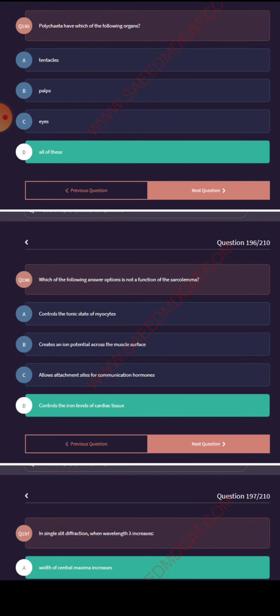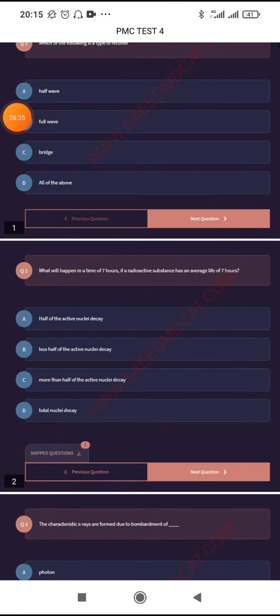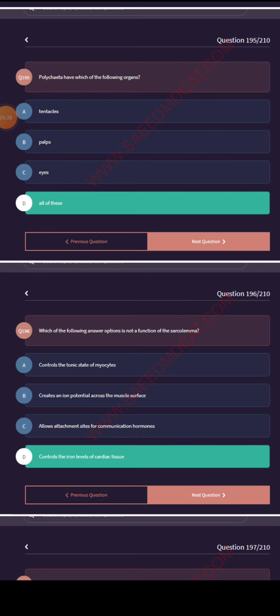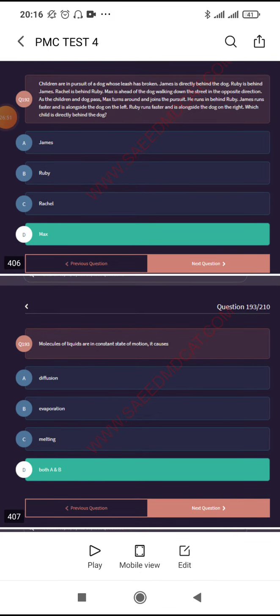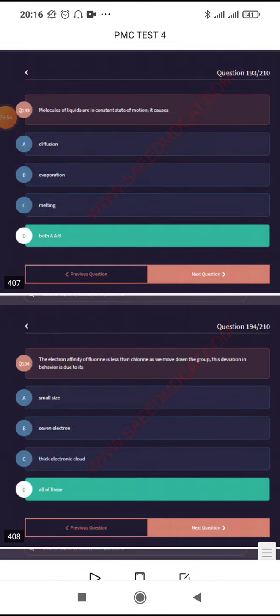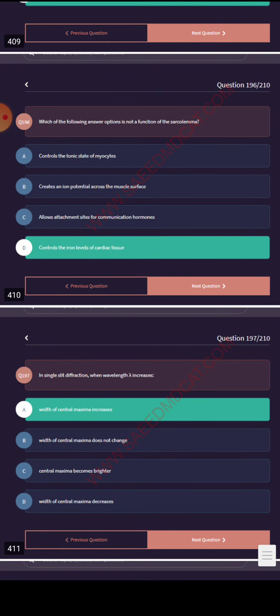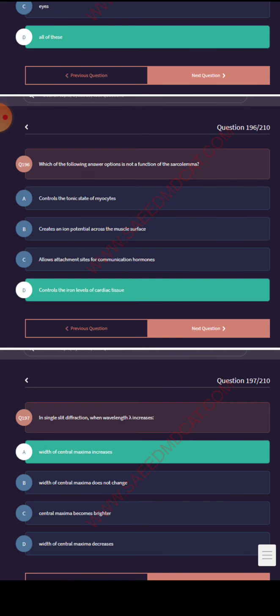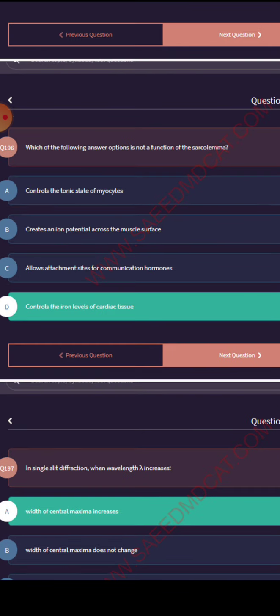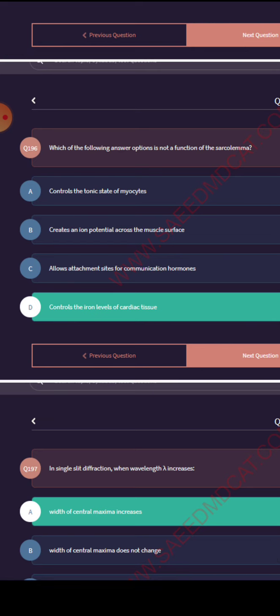Which one of the following answer options is not a function of the sarcolemma? Controls the iron level of cardiac tissue. Controls the ionic state of myocytes.